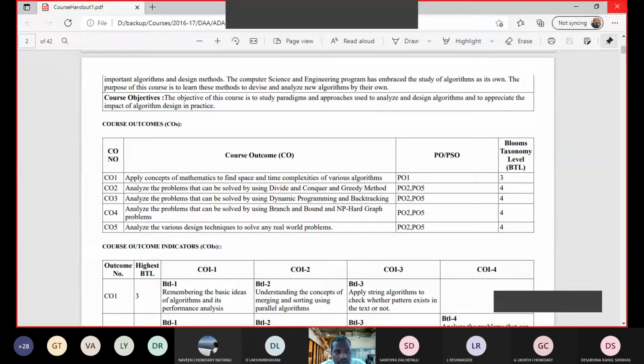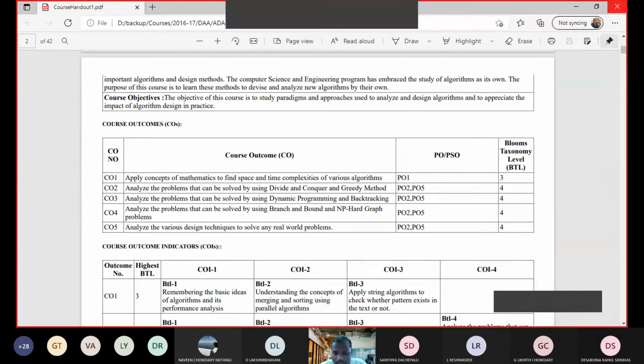We will learn how to analyze them using space and time. By the end of this introduction to algorithms, you should be in a position to apply the concepts to tell the time complexity of an algorithm. If I give any algorithm, you should be in a position to tell its time complexity. That is the outcome.